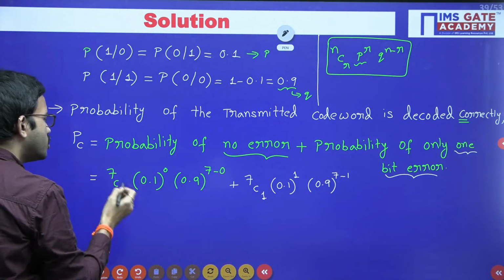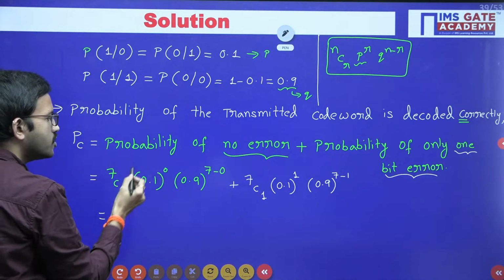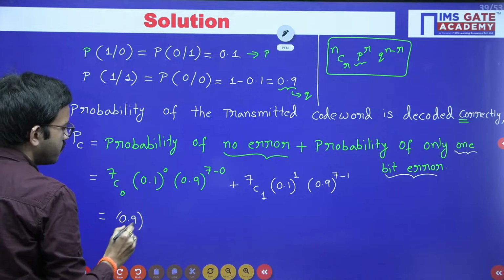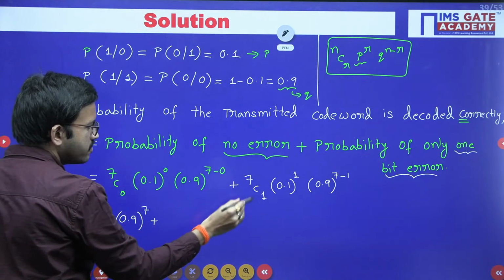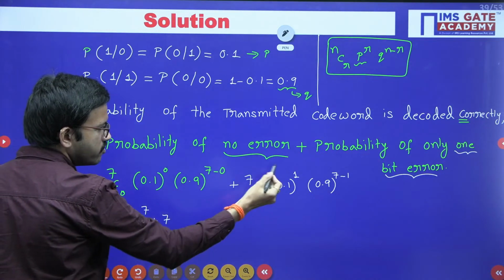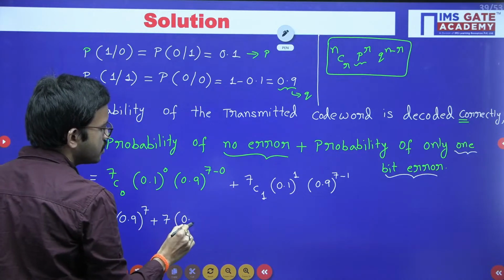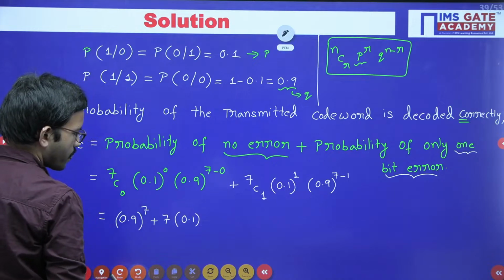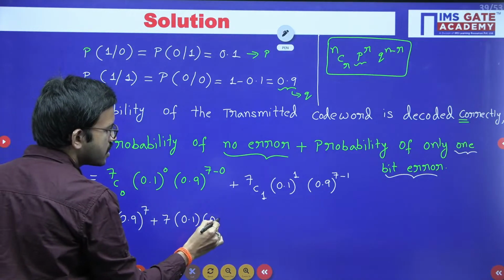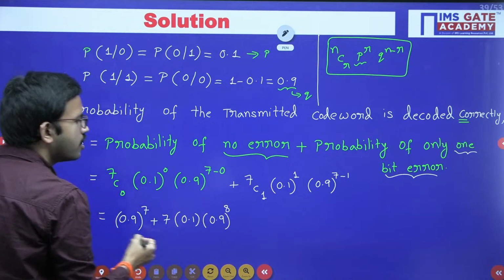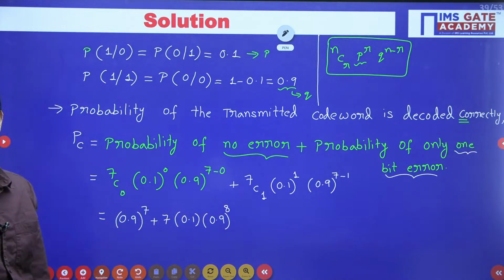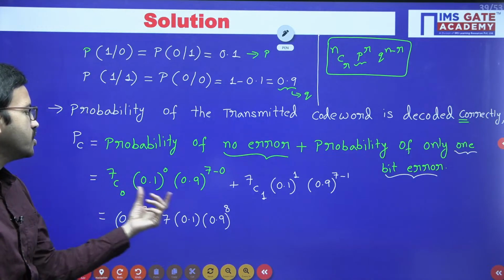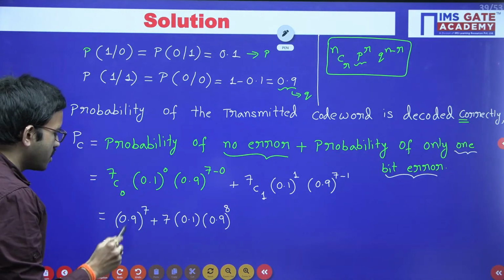So 7C0 is nothing but 1. 0.1 whole power 0 is nothing but 1. So you are having 0.9 whole power 7 plus 7C1 is nothing but 7. 0.1 whole power 1 is nothing but 0.1 plus 0.9 whole power 7 minus 1 is nothing but 8. So all of you just do the simplification. You can use your mobile or you can use your calculator. So all of you do the simplification of this one and tell me what is the answer you are going to get.